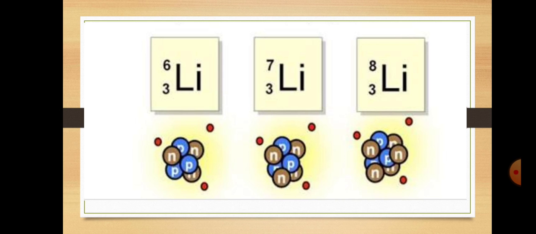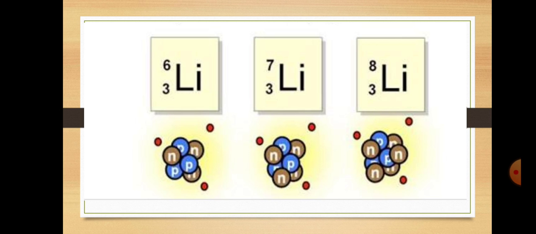Then we discussed examples of the isotopes. We take the example of lithium having three isotopes: lithium 6, lithium 7 and lithium 8. These are isotopes, meaning they have the same atomic number but different mass number.